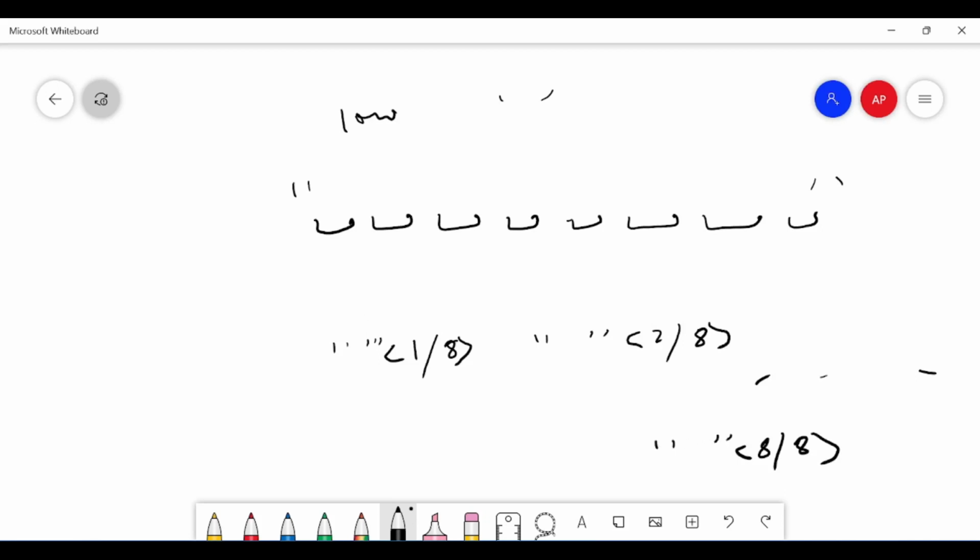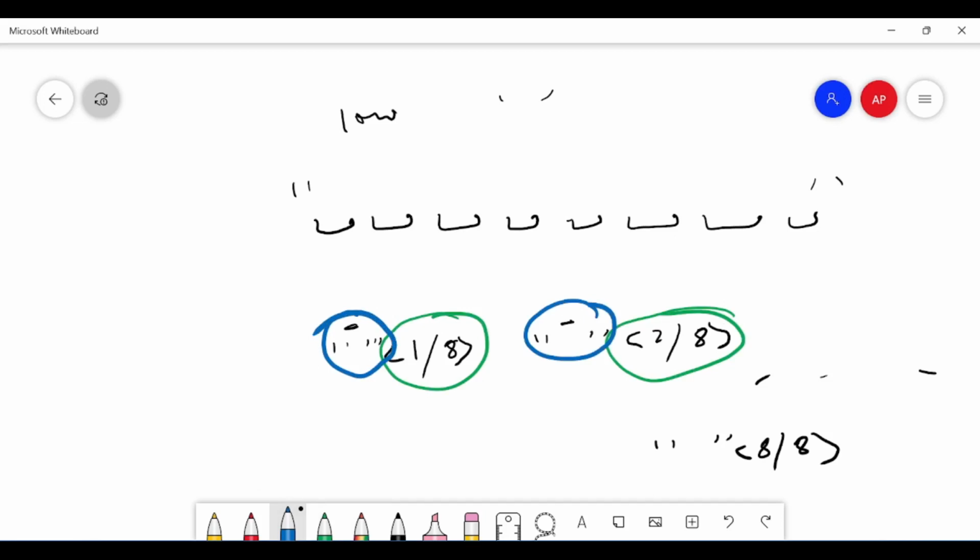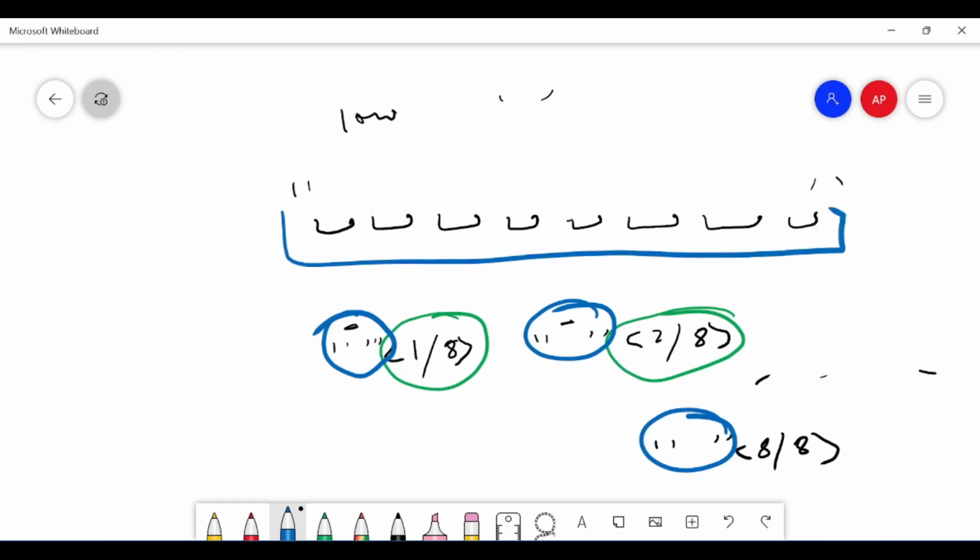Now if we add all these substrings, this blue part, not the suffix parts, then the resultant string should be the original message. So what I have to do is find the answer with the minimum length. So how can I do this?